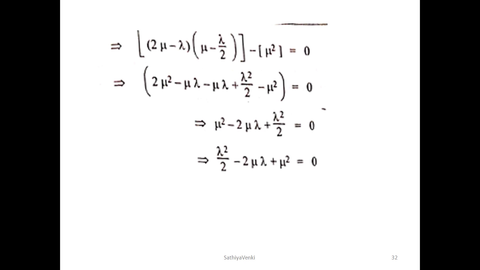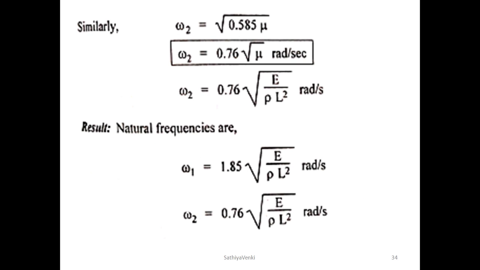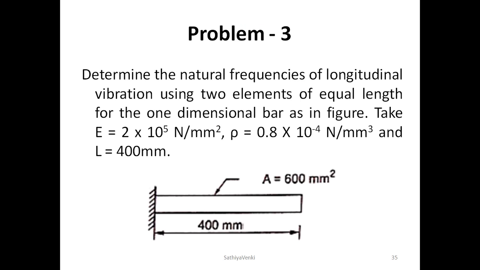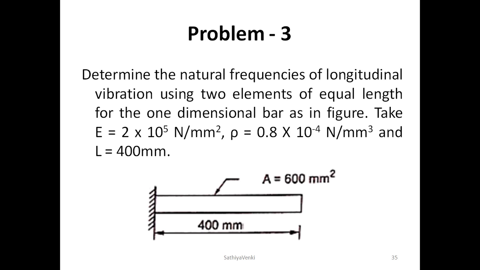Here the same thing is going to happen, my dear. K1 is AE by L into 1, minus 1, minus 1, 1, so K1 is over, and K2 is A2 E2 by L2 as usual, so that is also going to happen. After that we got K2. Again and again I am repeating, whenever we are going to assemble two matrices, the common value should be the same, otherwise it will be quite difficult to assemble. See here, during the assembly it was very easy. So this is the final assembled K matrix.